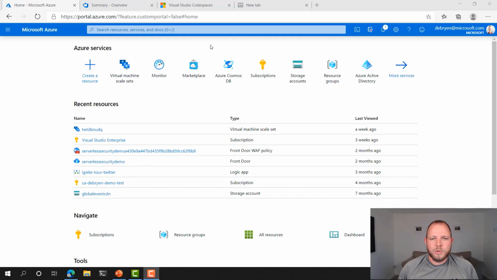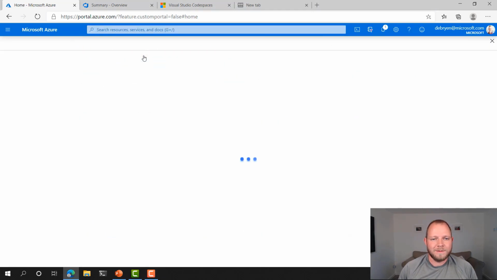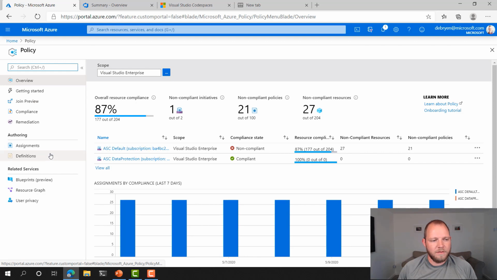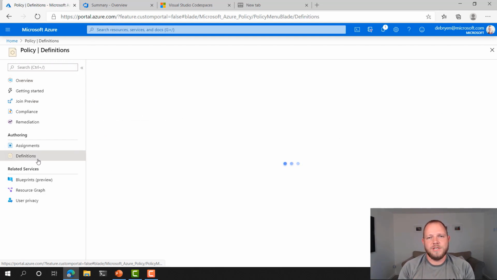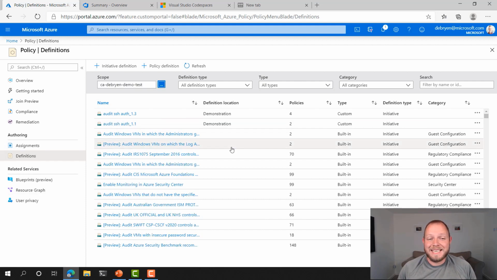So here in the Azure portal, I'm going to navigate over to Azure Policy. Within here, we can see a number of options on the left. The first thing I want to focus on is definitions. A policy definition is a JSON document that defines what a policy does. Let's look at one and see what it looks like. I want to particularly look at one for Azure Container Registry because that's what we're going to be using in this demo.